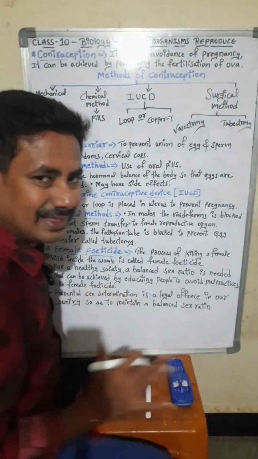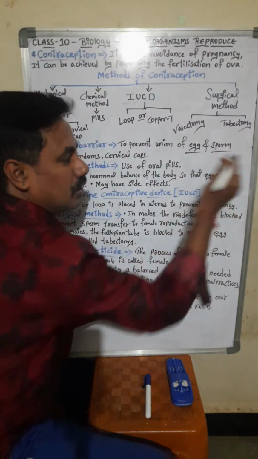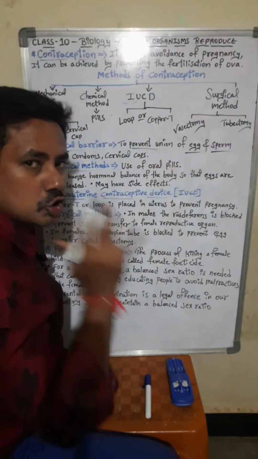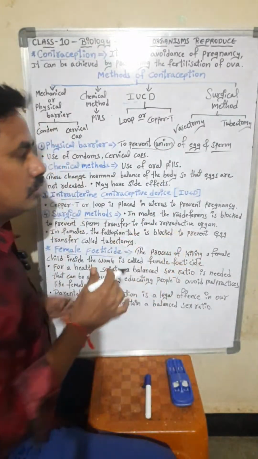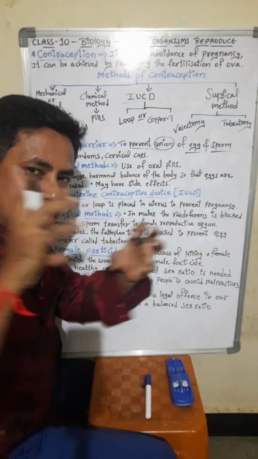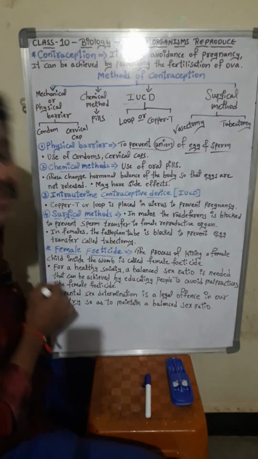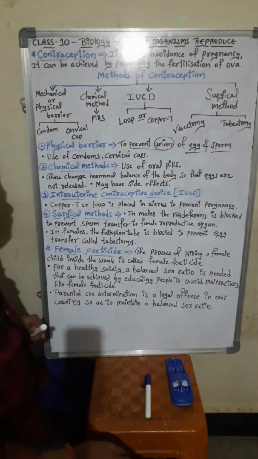In the same way, the egg and the sperm must not fuse. Prevent, stop the union, the combination of male and female gametes. That is known as physical barrier or mechanical barrier.